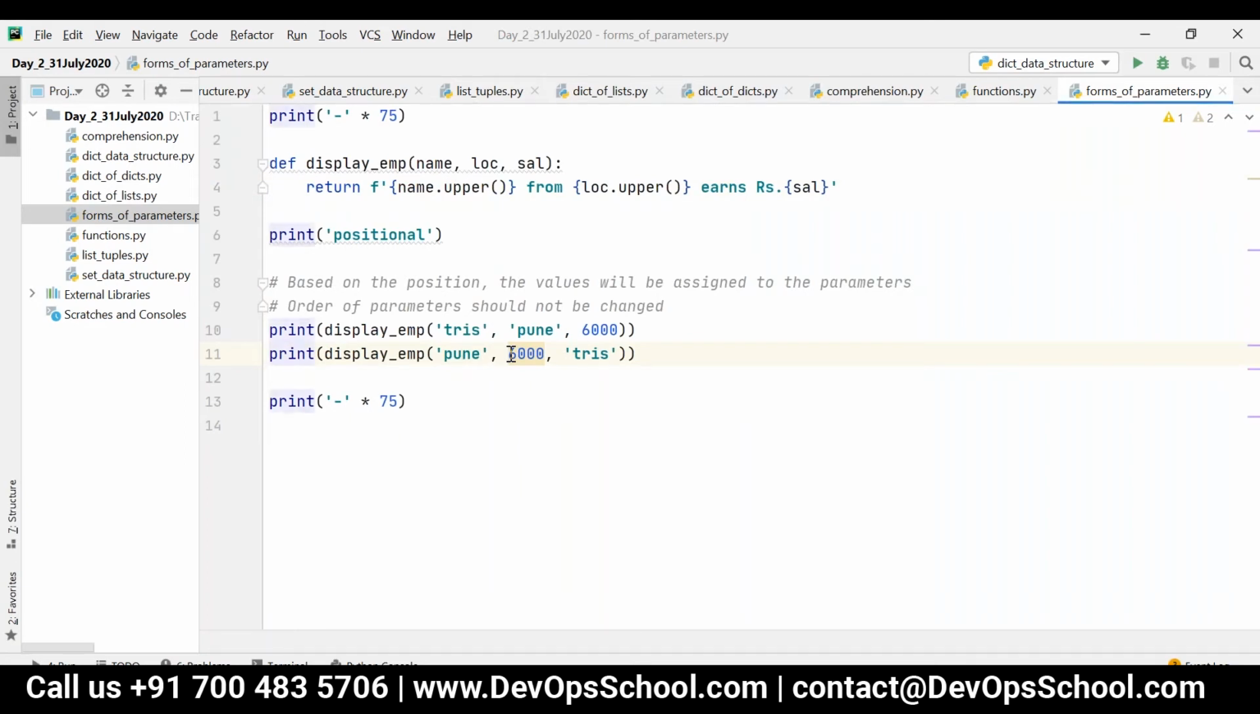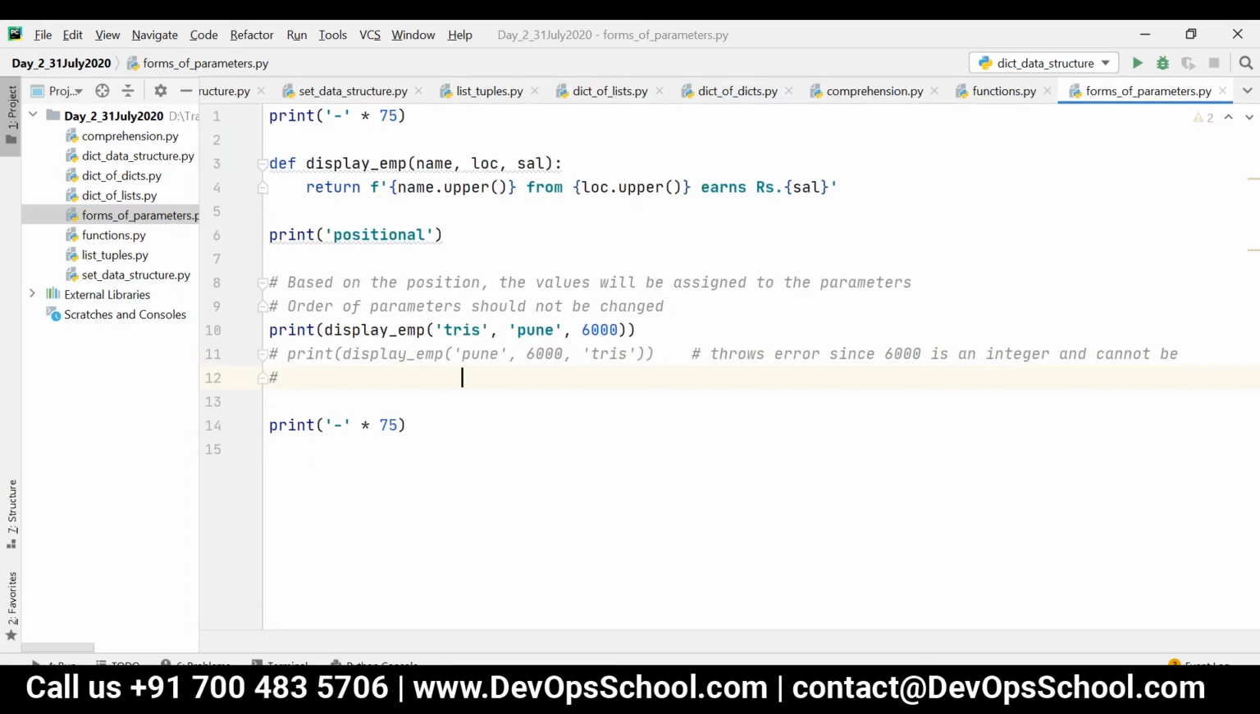Okay, so I can write: throws error since 6000 is an integer and cannot be used with upper. Okay, this is nothing but positional parameter.